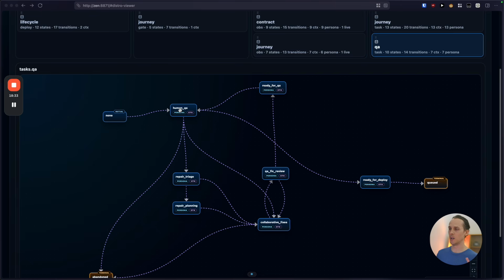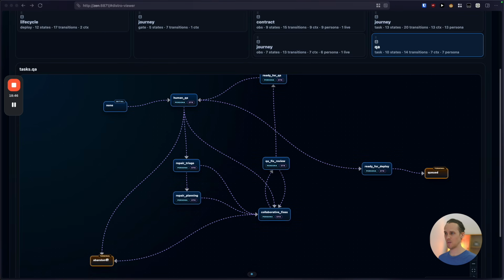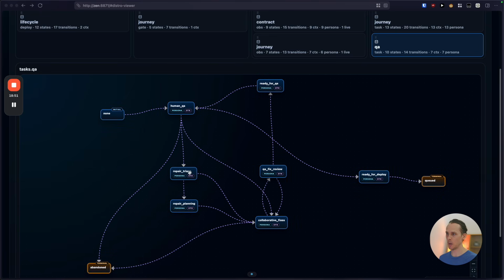And then I'm actually able to decide myself, is this going to repair triage? Is it going straight to ready for deploy, so I'm happy with it? Or am I going to abandon it? Maybe I find that the task is not actually needed anymore, so I can throw it away right away. Repair triage is basically when I say something is wrong and I give some notes, and the triage agent can either go back to planning, so it'll plan it there, or it'll send it back to a collaborative agent that will work with me on fixing the task. And then a fix review goes back to ready for QA and back to human QA, right?